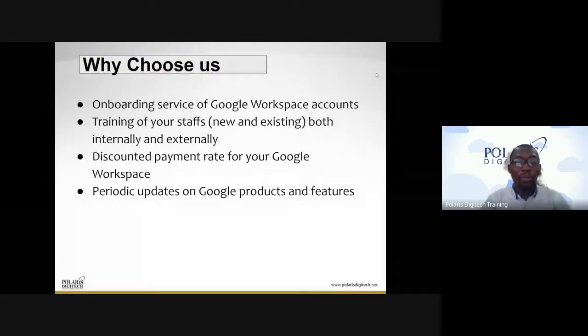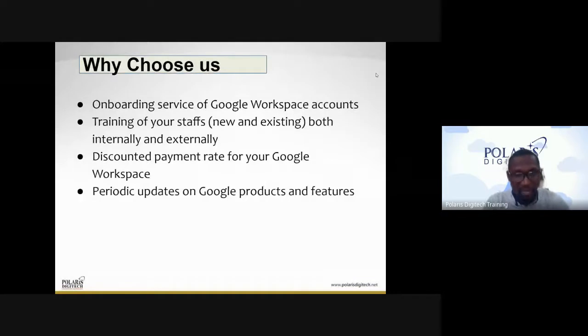And also we offer discounted payment to existing Google users and new users based on several criteria. It might be your long-term service with Google, it might be your number of users in your organization, it might be other benefits that we might provide for you. We have this, and like I said earlier, there is a difference between the free and paid versions of Google Workspace.